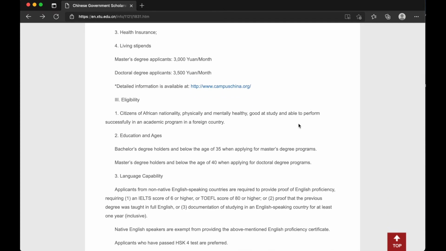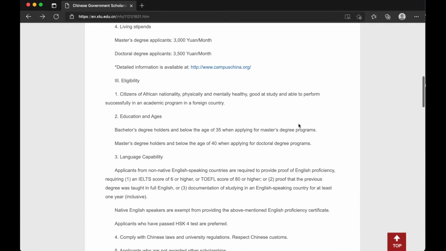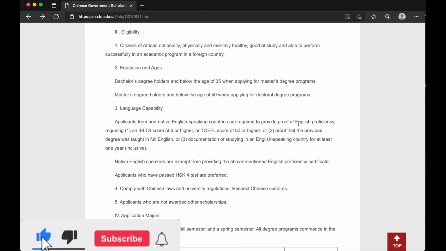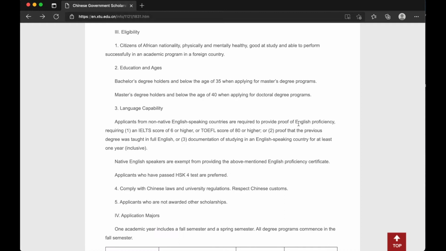And for the eligibility, you have to be a healthy African who would be able to perform an academic program in a foreign country. And if you're applying for a bachelor's, you should be no more than 35, and for the master's, you should be no more than 40 years.